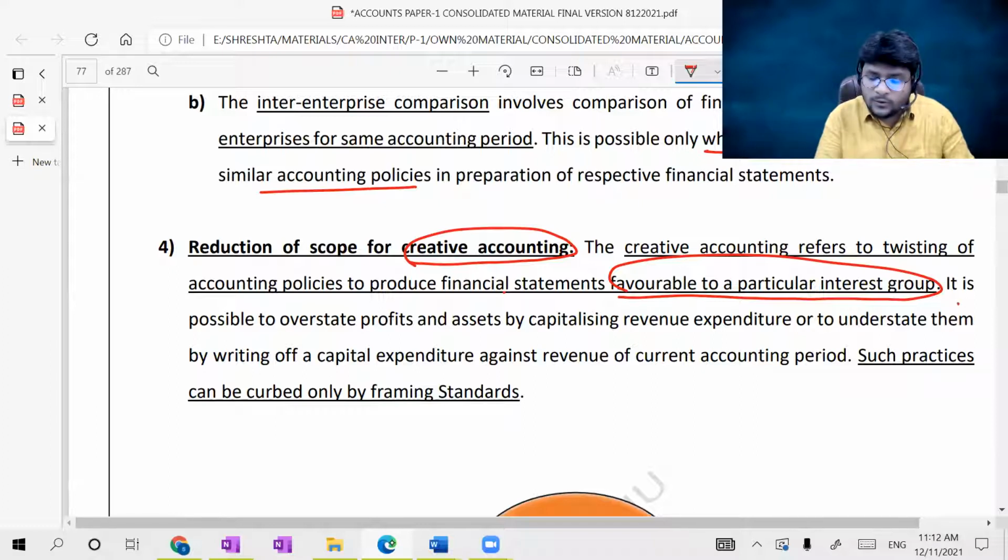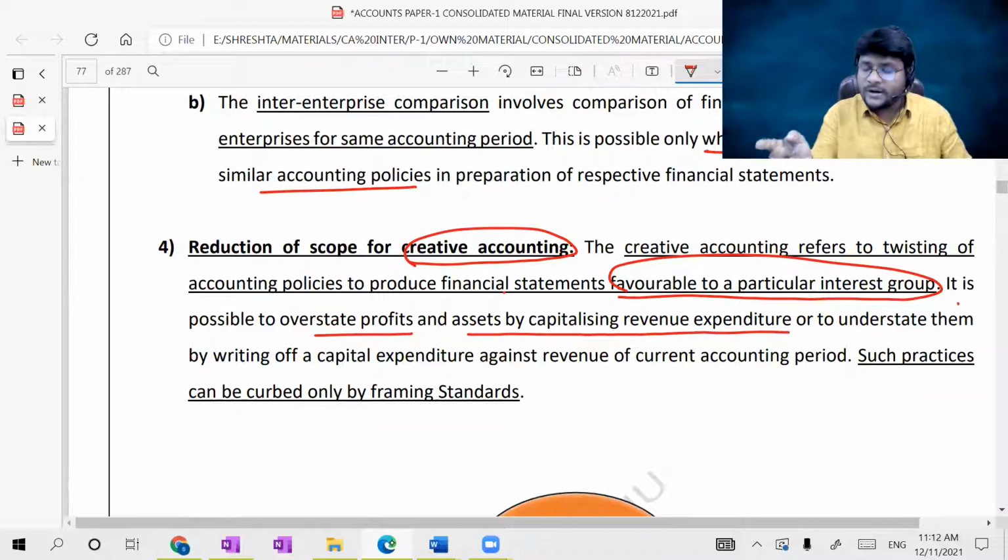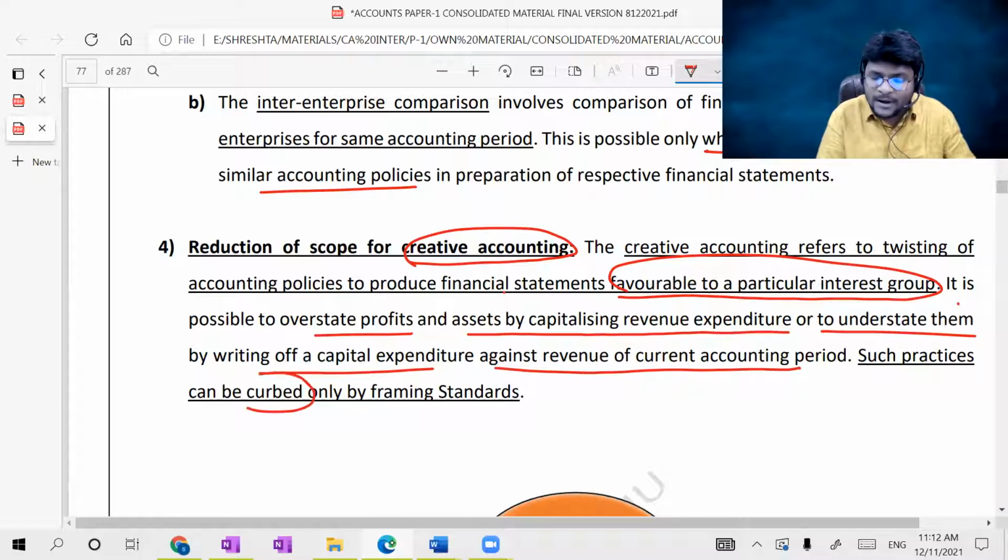So it is possible to overstate profits and assets by capitalizing revenue expenditure. Yes, sir, if it is a revenue expenditure, charge it to the P&L, but you are capitalizing it to the balance sheet. That's not correct. So such practices will be entirely avoided through the introduction of accounting standards, or to understate them by writing off capital expenditure against the revenue of the current accounting period. Such practices can be curbed only by framing standards.